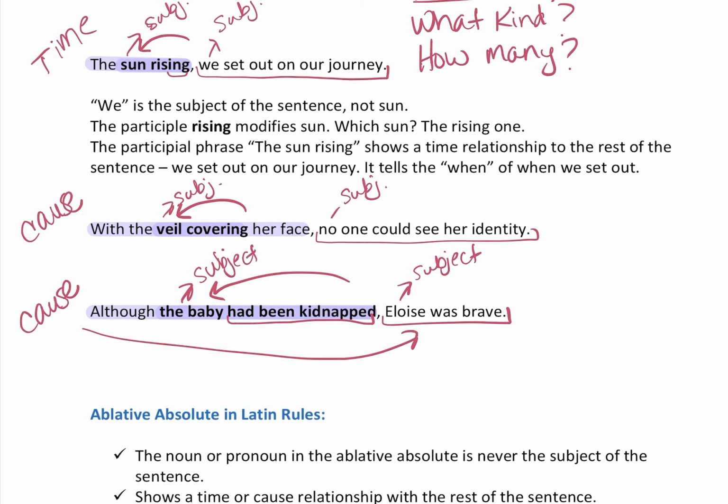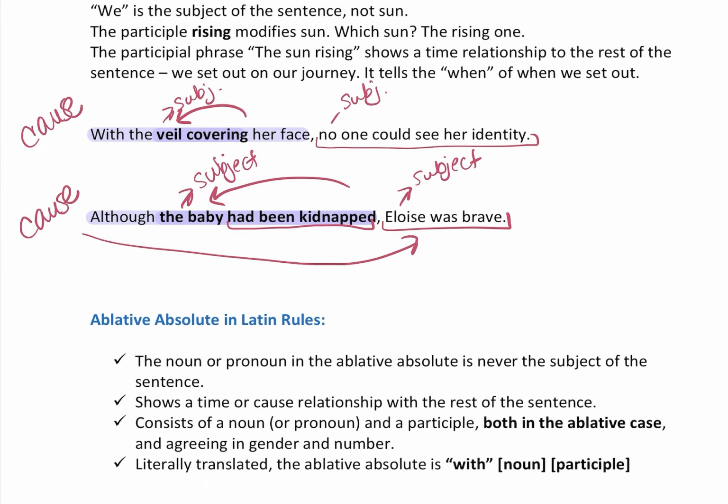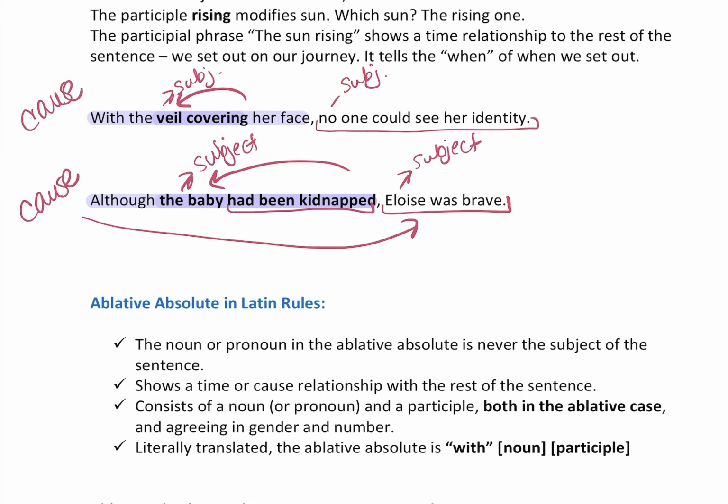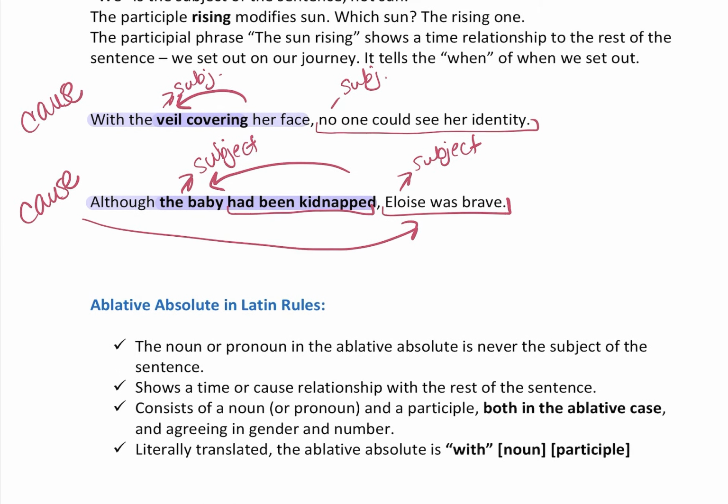All right, so let's add one more rule and look at the rules specifically for an ablative absolute in Latin. We've already got the noun and the pronoun in the ablative absolute. The noun or the pronoun is never the subject of the sentence.